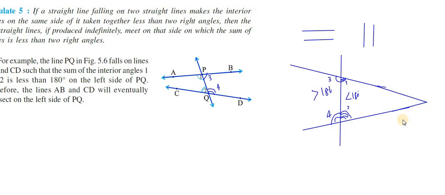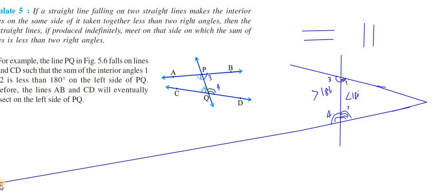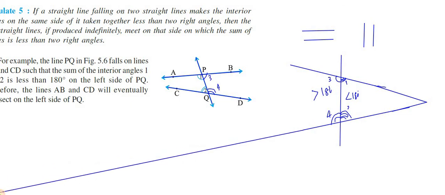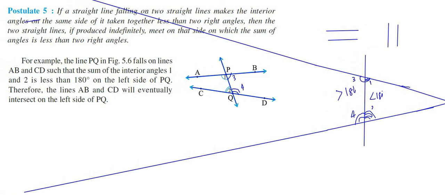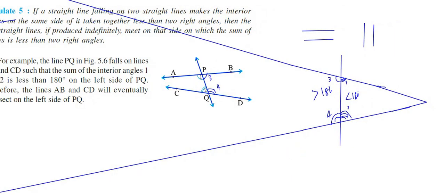But if we extend the side which measures greater than 180 degrees, it will never meet. See here, it will never meet. Can you see this? Yes, it will never meet. So that is the fifth postulate statement.